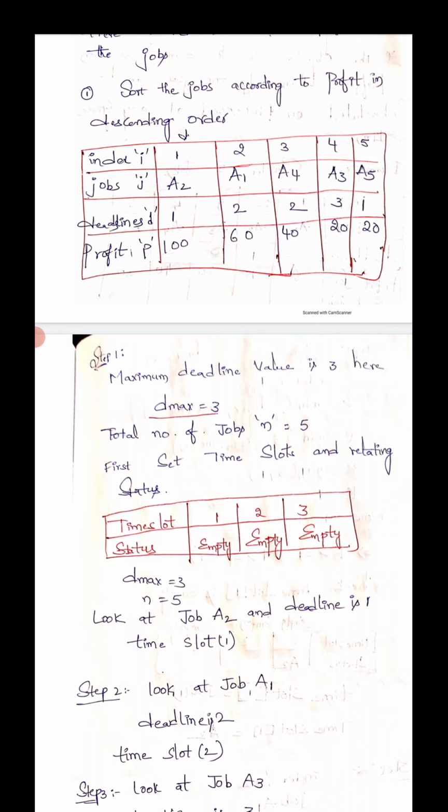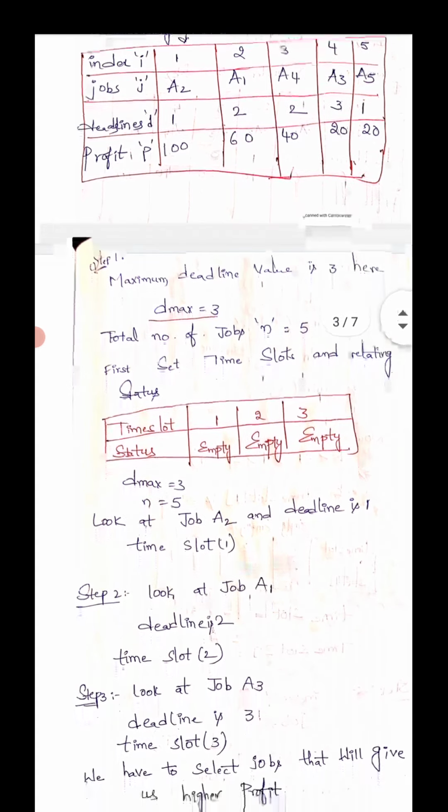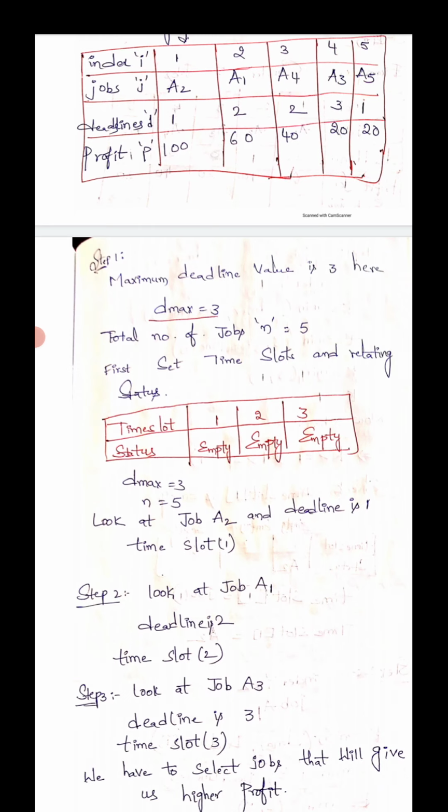When we set a time slot and relating status, it must be empty, nil. There is no status behind that time slot. Next, to calculate the problem here, listen carefully to what I am saying, otherwise you can't understand. D max is equal to 3, the maximum deadline. N is equal to 5.